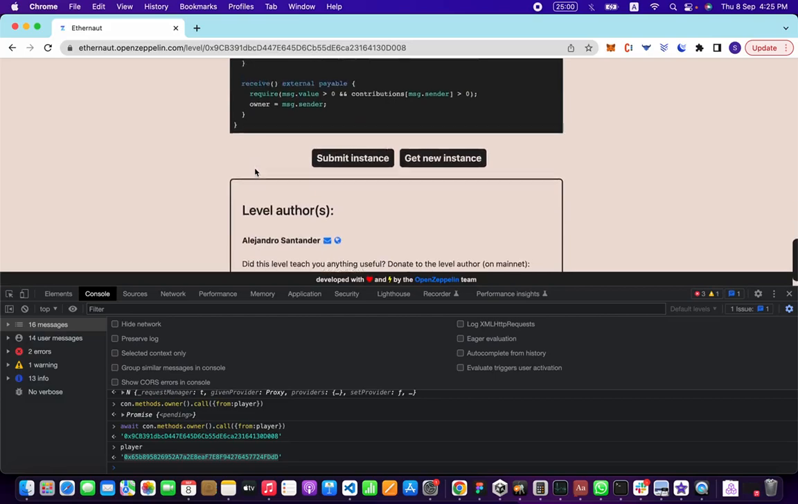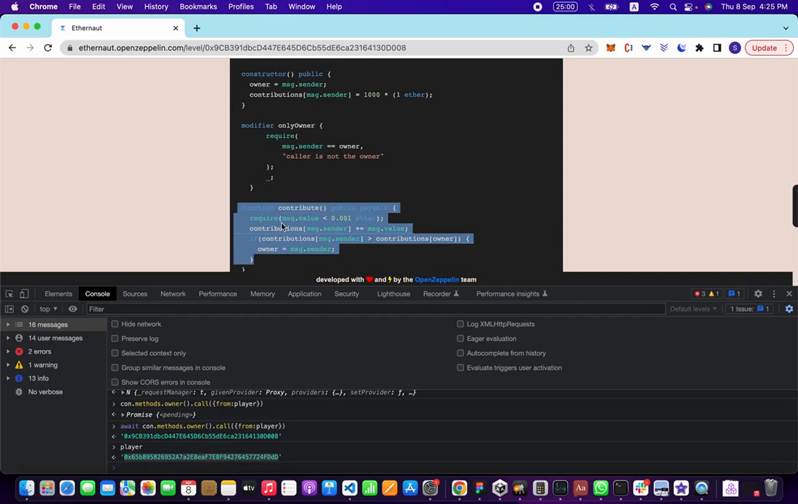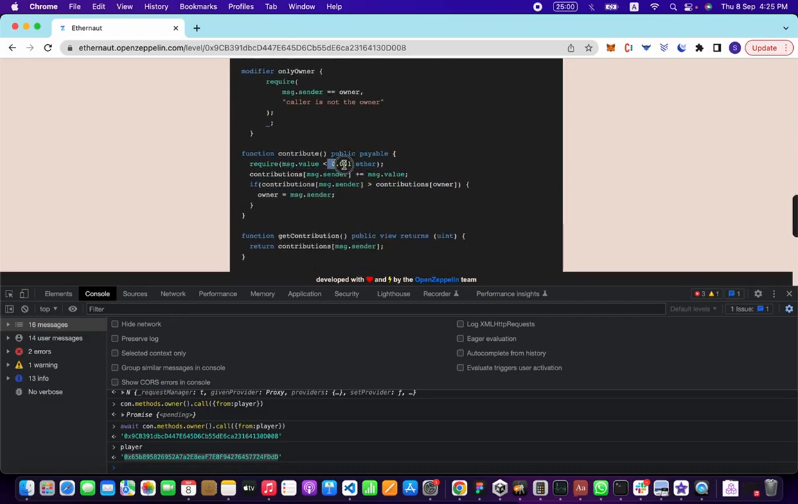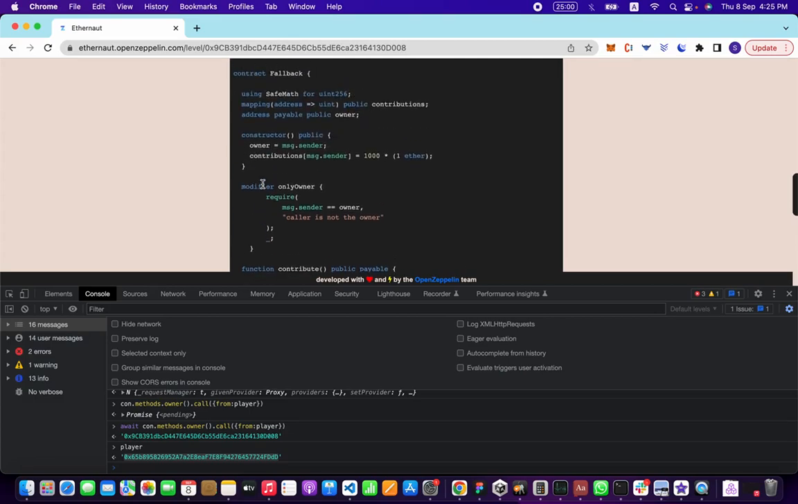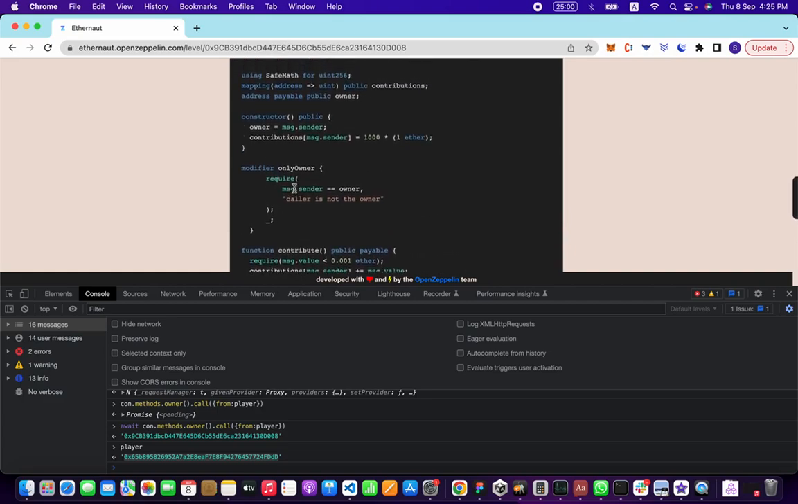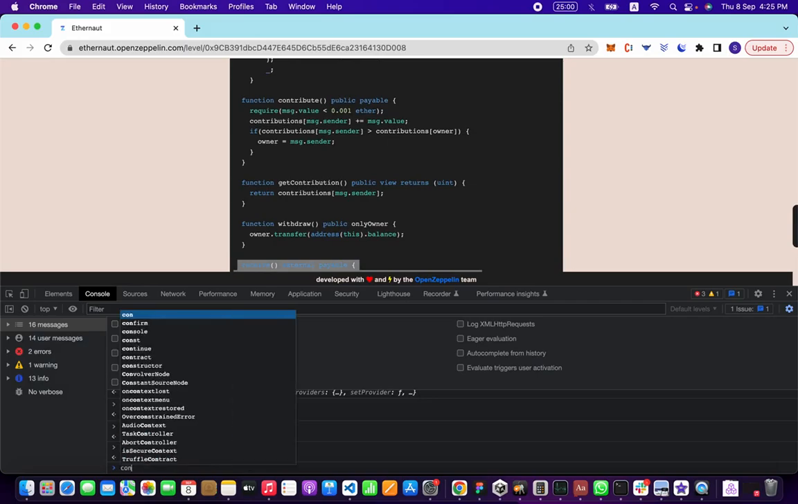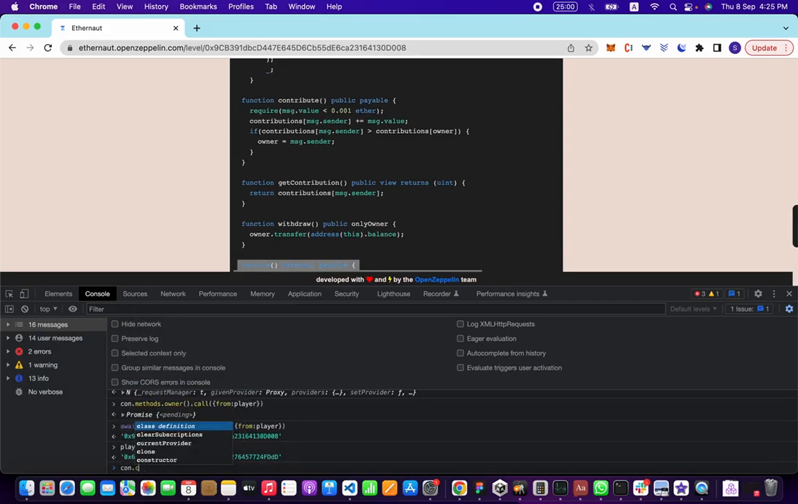So from this we can be pretty sure that if we contribute less than this, and we have our address in this contributions mapping, and then send some non-zero Ethereum, we can get the ownership of this contract. Okay, let's try that. We have the contract. Let's say dot methods dot contribute dot send.